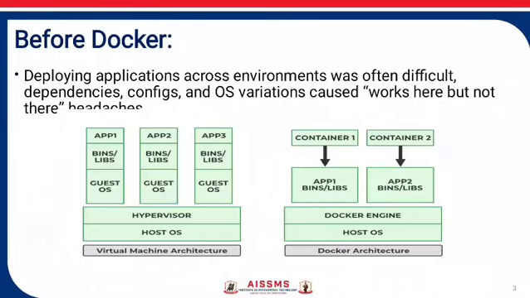Docker versus traditional virtualization. Traditional tools like VMware use hardware level virtualization, where each application runs inside a virtual machine with its own operating system. Docker, on the other hand, works at the OS level, allowing multiple containers to share the same kernel. This makes Docker much more efficient and faster than virtual machines.